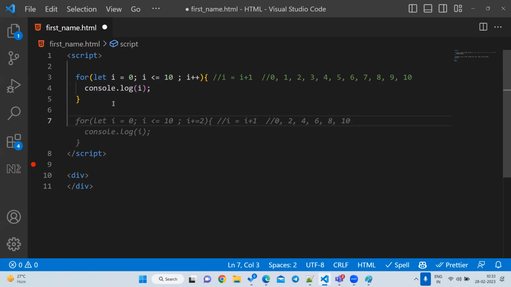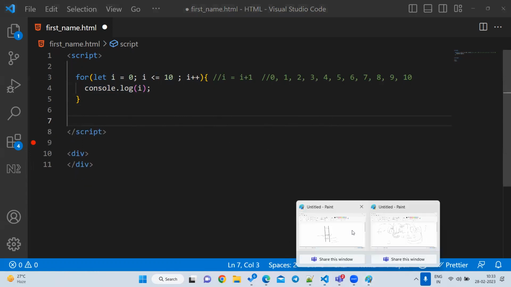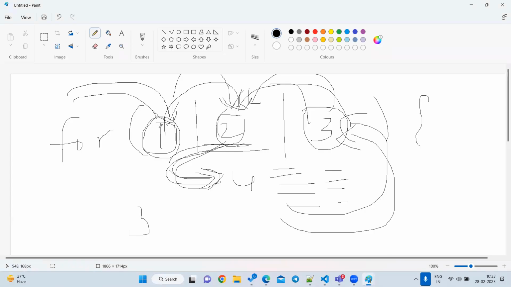You understood, right? This is the flow of a for loop. Everybody understood this flow, right? First it will go to the initialization, then the condition. After the condition, it will go to the body. After the body, it will go to the increment or decrement. From the increment or decrement, again it will come to the condition. Everybody okay, right?